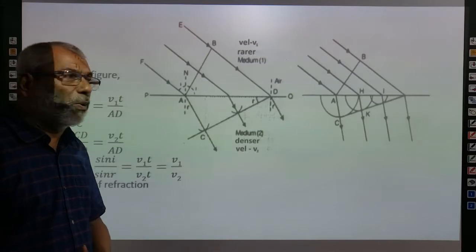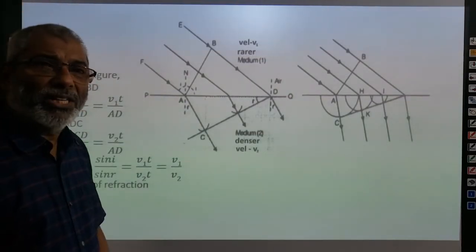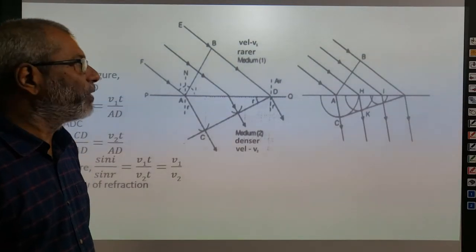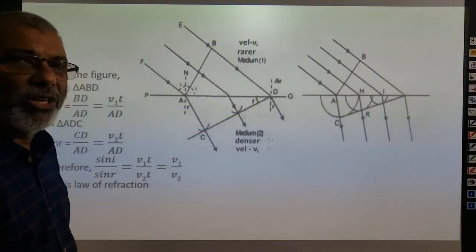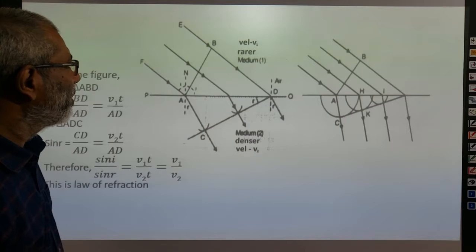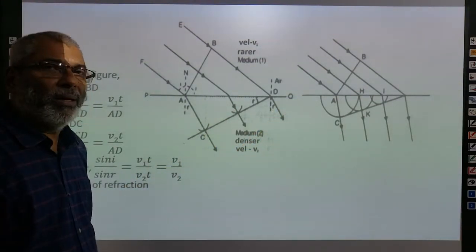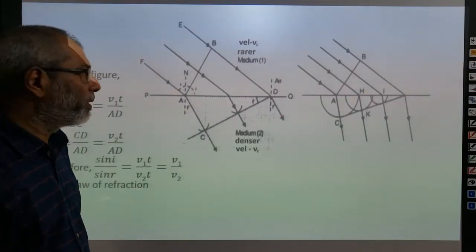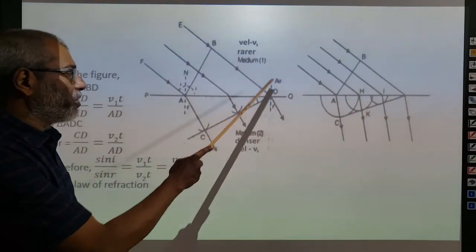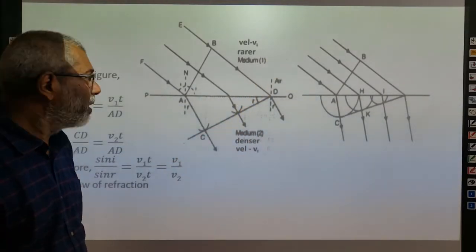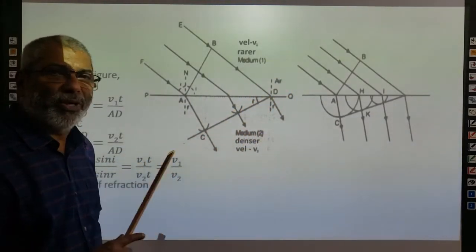So now I am going to explain refraction of light in terms of Huygens wave theory of light, that means secondary wave theory. In this case, PQ is an interface between two media. If this is air, this is water. If this is rarer, this is denser. And PQ is the interface between these two media.